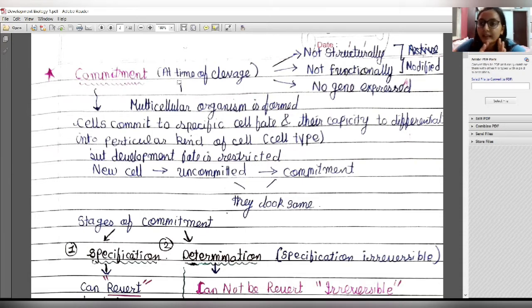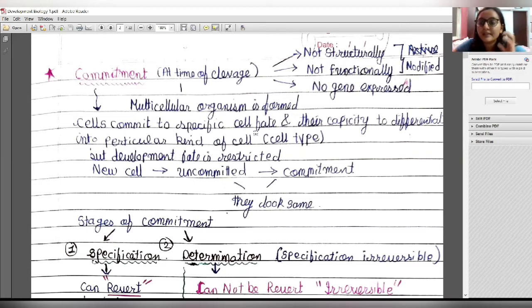At that time, the cells are not structurally and functionally modified, and secondly, no genes are expressed in those cells. These cells are just a multicellular mass of cells. So the definition of commitment is like that. The cells commit to a specific fate, and the capacity is to differentiate into a particular kind of cell type.